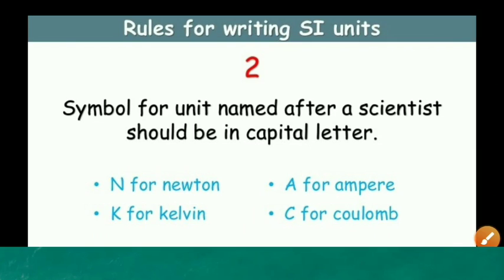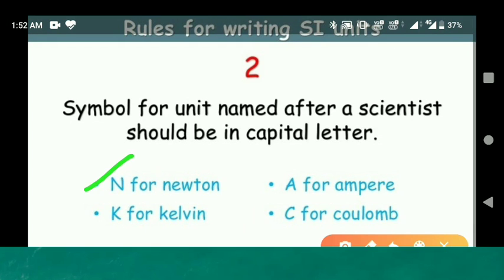Now the second one: the symbol for a unit named after a scientist should be a capital letter. So N for newton, K for kelvin, A for ampere and C for coulomb.